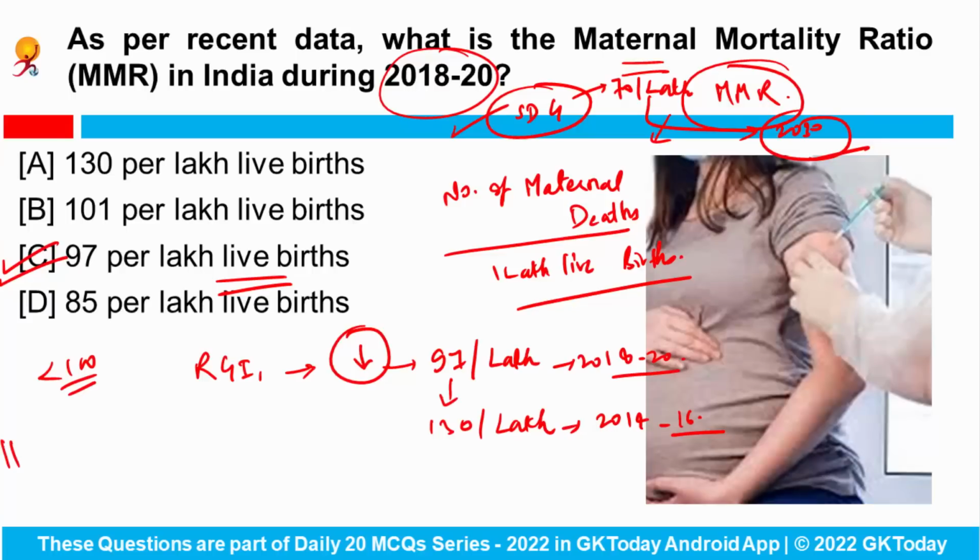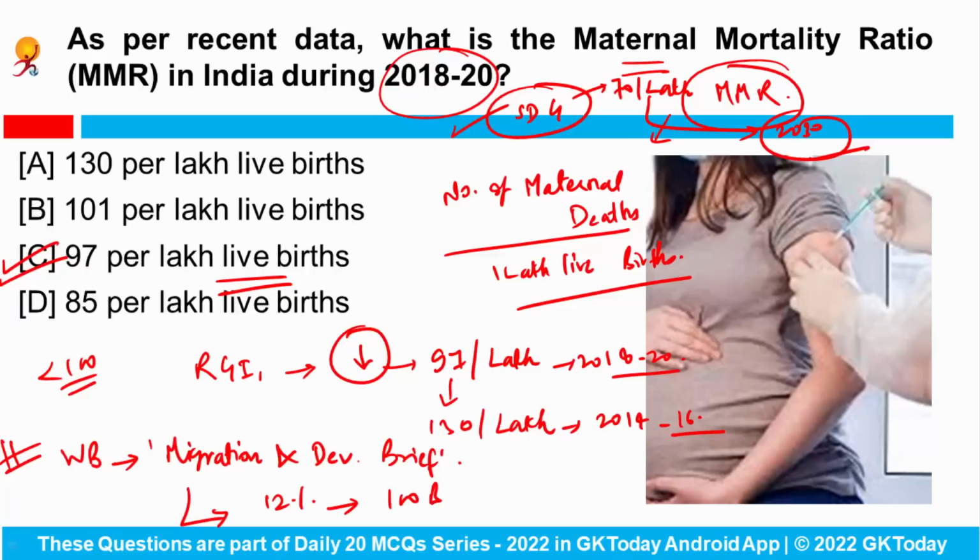Now apart from it, don't forget that the World Bank has recently released its flagship report titled Migration and Development Brief. Okay, and as per the report, remittance flows to India will rise 12% to reach $100 billion this year, and remittances to low and middle income countries grew by an estimated 5% to now $626 billion in 2022.